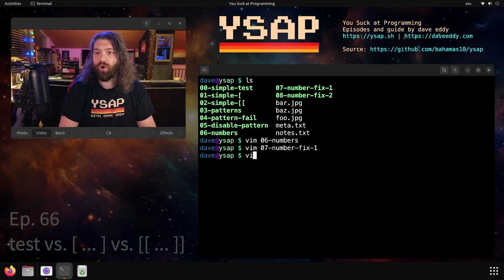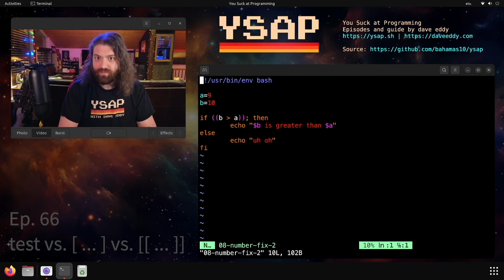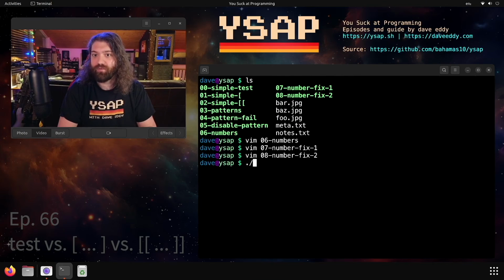This will fix it. Or what I like to do, get ready for this. This is real syntax. I'm not lying to you. We can use double open paren, double close paren. This is arithmetic expression. This is specific to bash. Only bash can do this, but now this will treat them like numbers, and this means we don't need the dollar signs in front of them. They'll get expanded automatically. We can use all sorts of numeric comparisons here. You run this, and it just works.